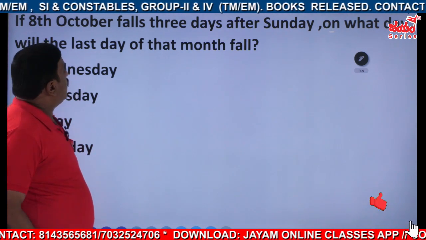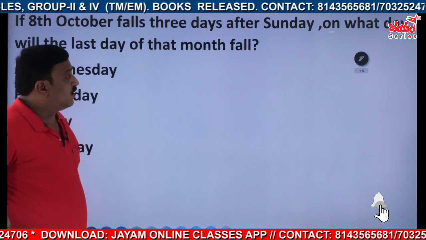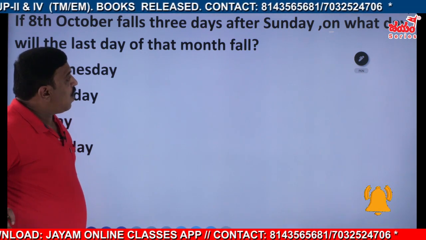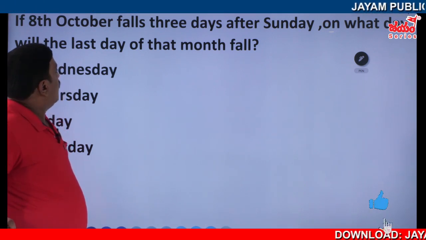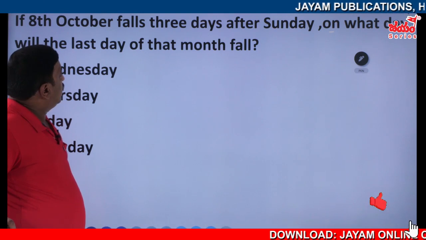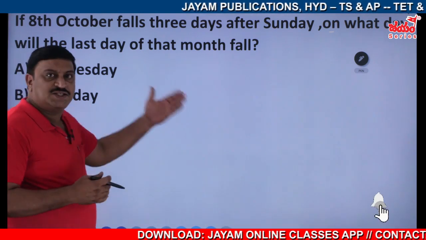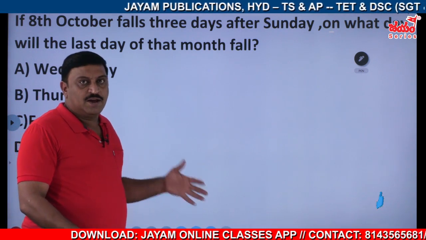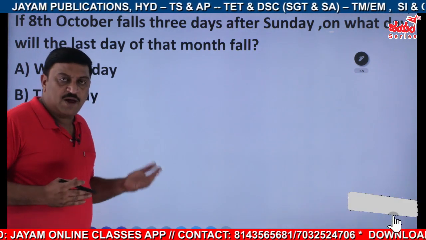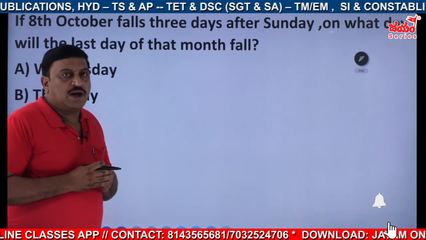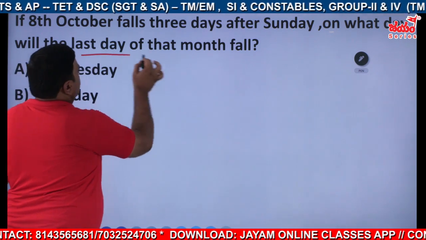If 8th October falls 3 days after Sunday, something different, right? On what day will the last day of that month fall? They are saying October and 8th, so the reference day is not the first day or the last day. They have given something else, and from there we have to follow and find out on which day the last day of that month falls.